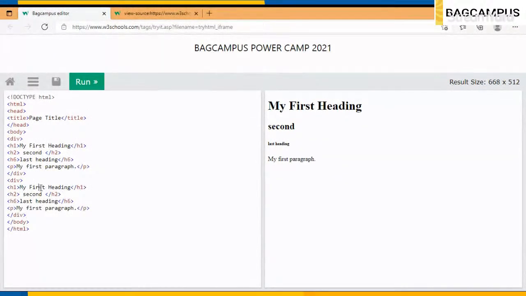If I have my second heading up here and I have to change both of the colors, I have to keep this one red and this one yellow. How can I do that? I can do this with different div tags, right? With the help of that. We will discuss this with CSS further in the session. So let's move to our next tag, which is the image tag. The img tag is one of the important tags.